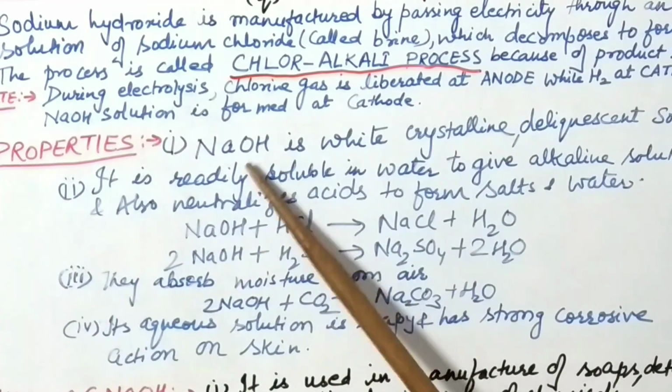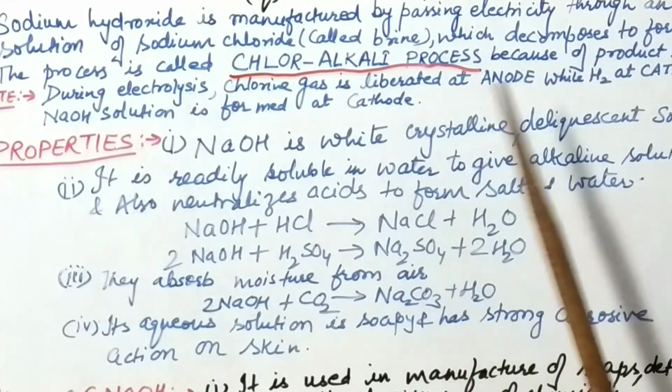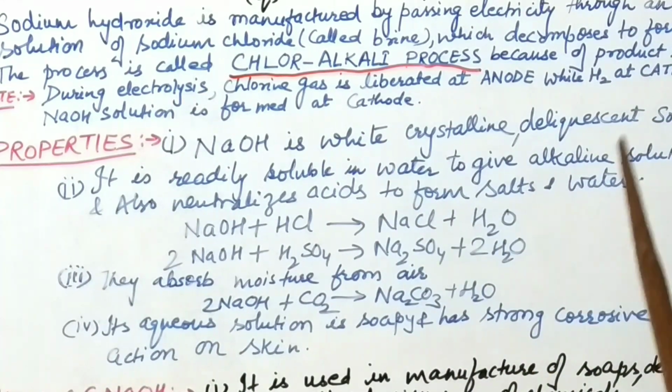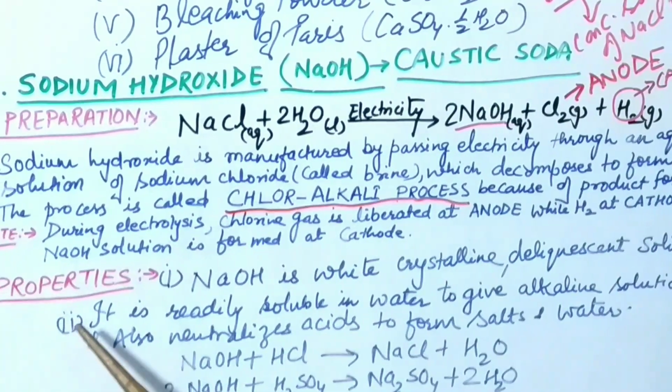First property is NaOH is white crystalline deliquescent solid. See, other things you have understood, but what does this deliquescent mean? Deliquescent means it has tendency to absorb moisture from the air. Understood? Deliquescent means sometimes they use hygroscopic also. These 2 terms are used for salts. If they have this tendency, means they have tendency to absorb moisture from the air. Okay.